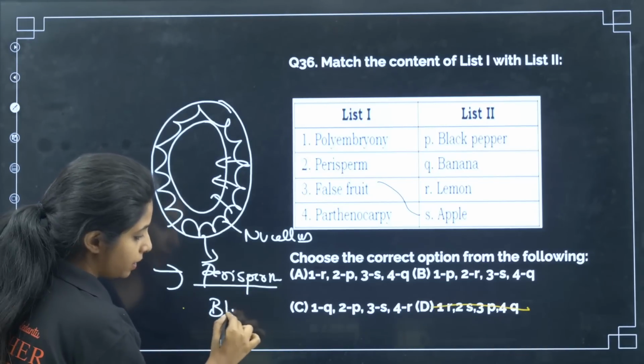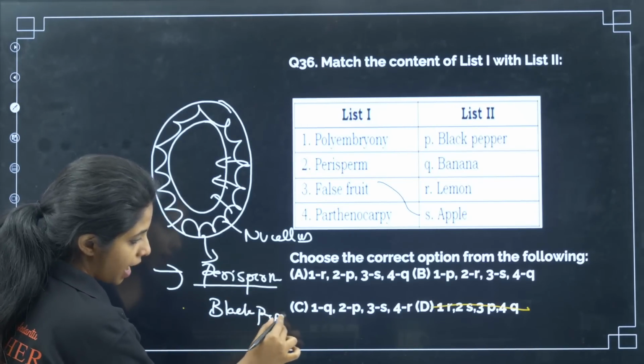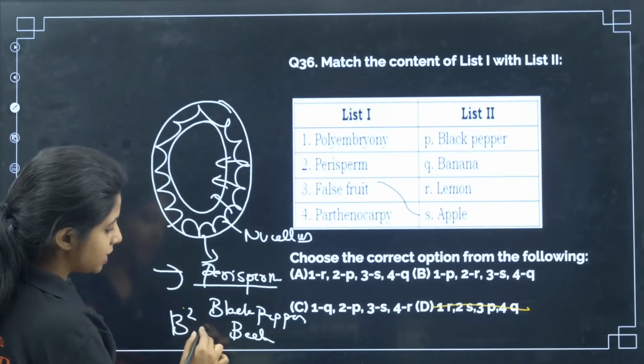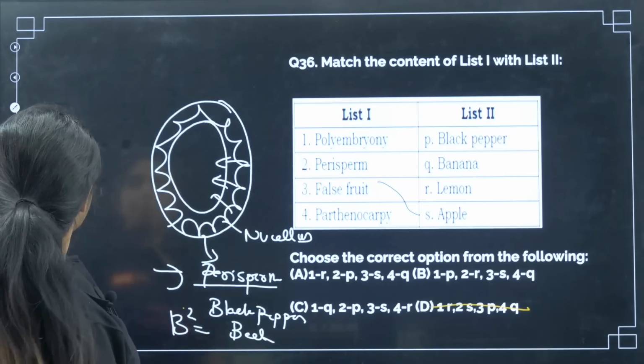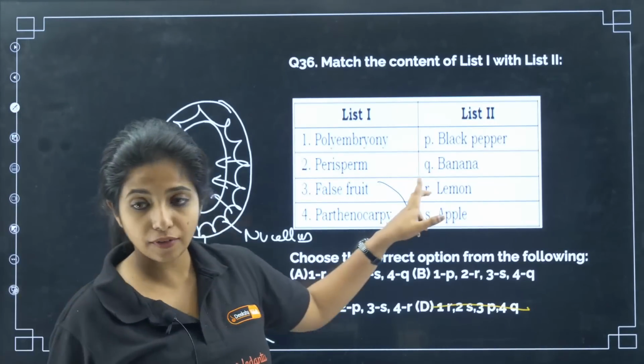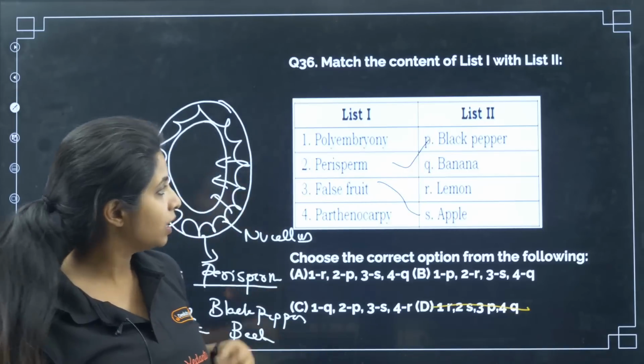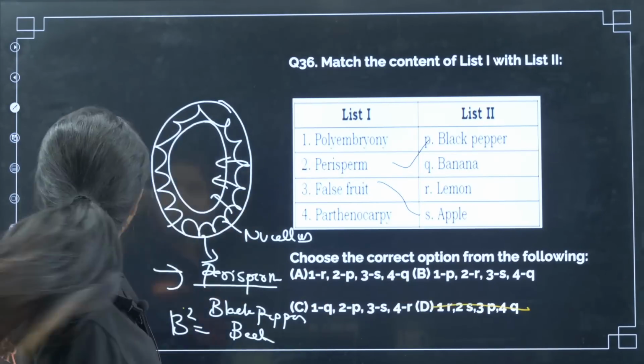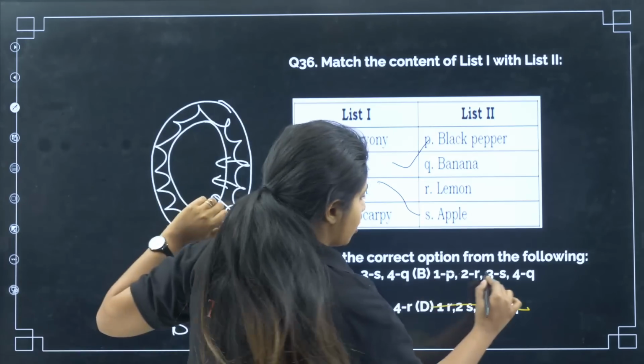And it is found in 2 plants. One is black pepper and the other one is beet. So I'll say B square. So over here, perisperm again. With this, can I try to find the answer? Perisperm with black pepper. 2 goes with P. 2 goes with P. I have 2 options, so I can eliminate one more option. Let me eliminate this option as well.